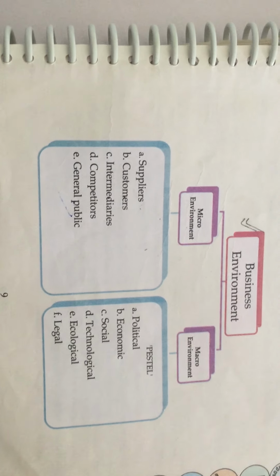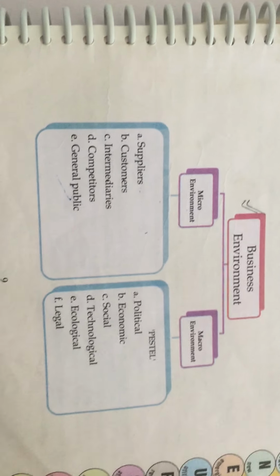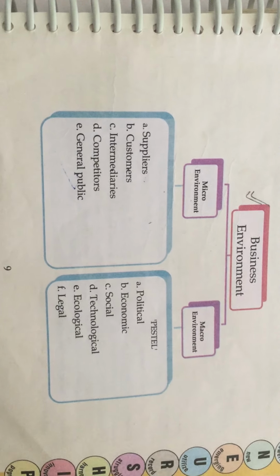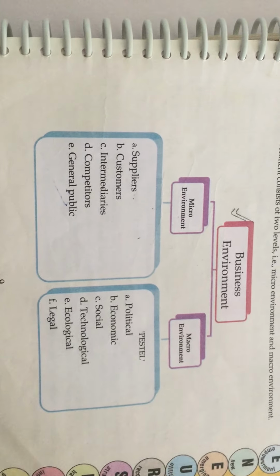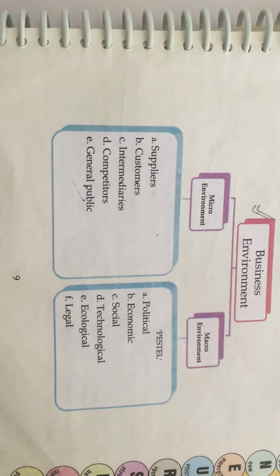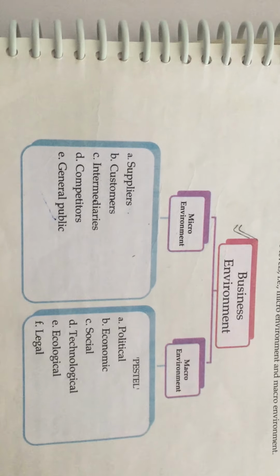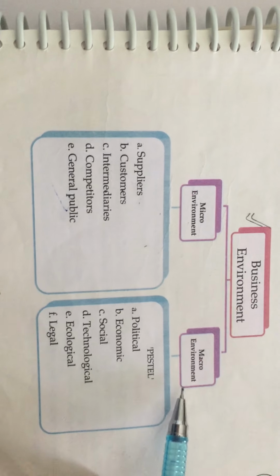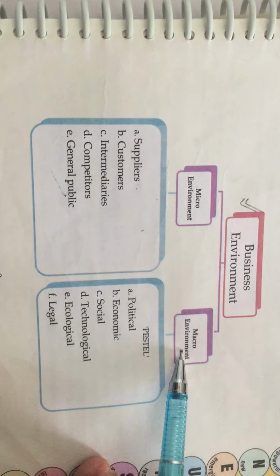They will finally decide whether you are going to survive in the market. So this comes under the micro environment, meaning the people connected only to your enterprise. Afterwards, we are coming to the macro environment.